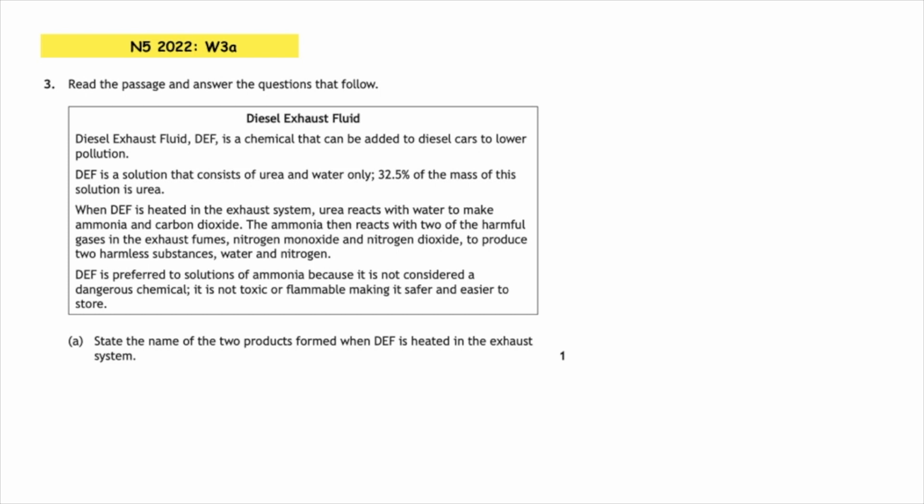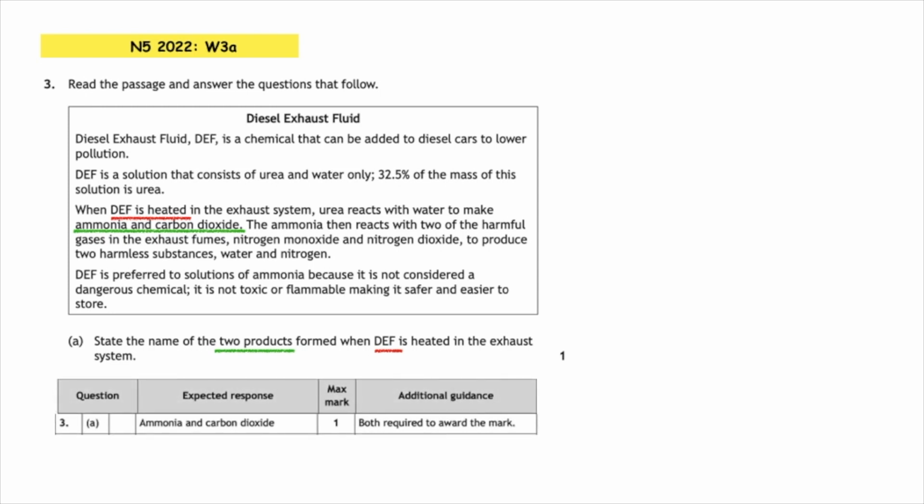Close reading part, where we have to read the passage and then answer the questions that follow. Part A asks us to state the name of the two products formed when DEF is heated in the exhaust system. So we want to skim and scan, and we can see that in the third paragraph it says when DEF is heated in the exhaust system, urea reacts with water to make. Now, to remember, to make is to produce, so that's going to be our products, ammonia and carbon dioxide.